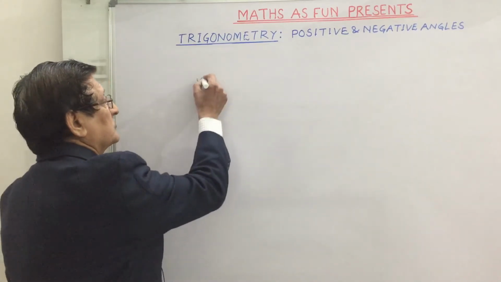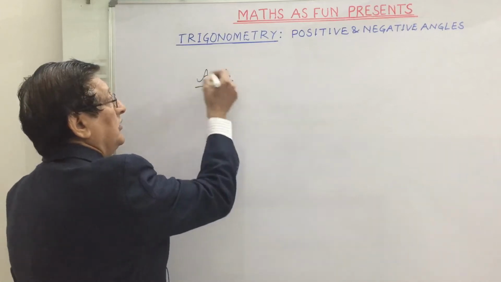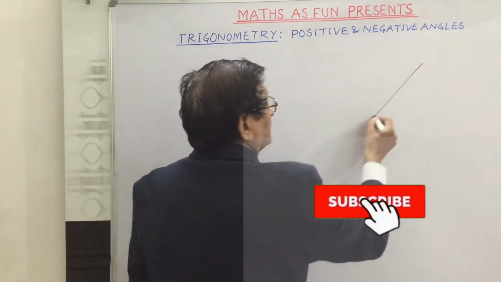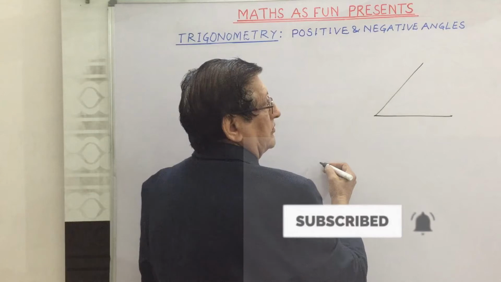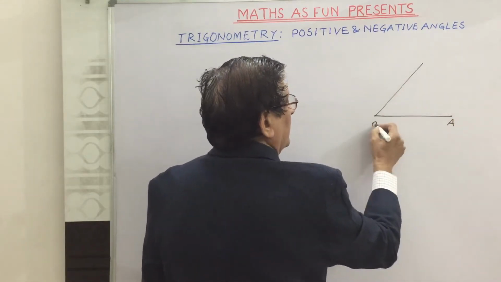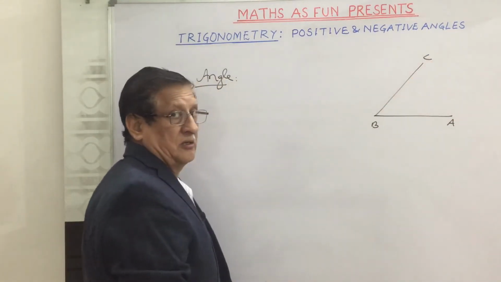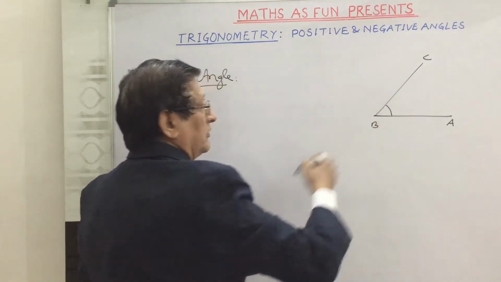We have been learning so far about the angle that when two straight lines meet each other at a point, suppose this is one of the line AB and this is BC, they form an angle.